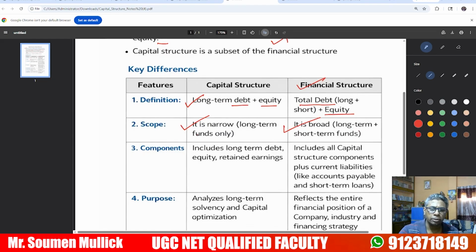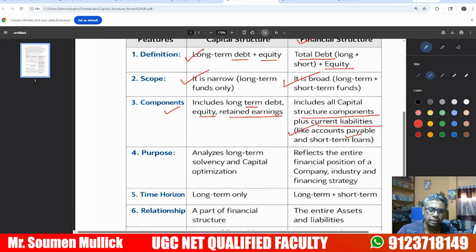What are the important components of capital structure? Long-term debt, equity, and retained earning. The components of financial structure are the capital structure components plus current liabilities like accounts payable and short-term loans. The purpose of capital structure is analyzing long-term solvency and capital optimization.